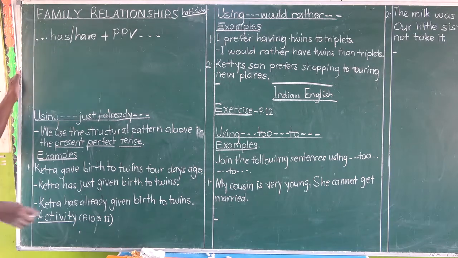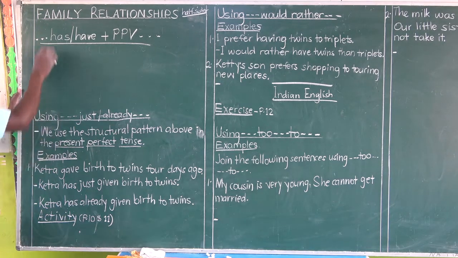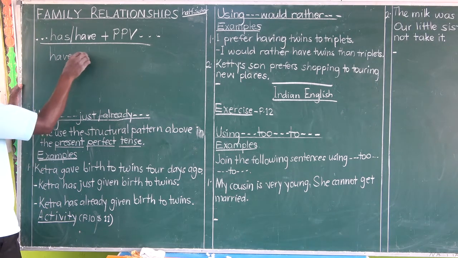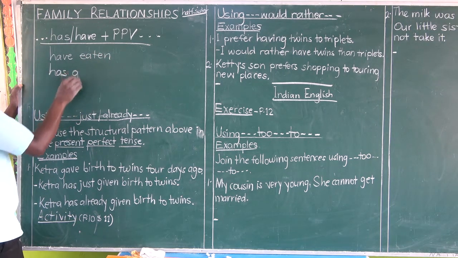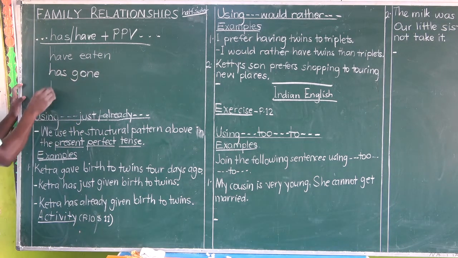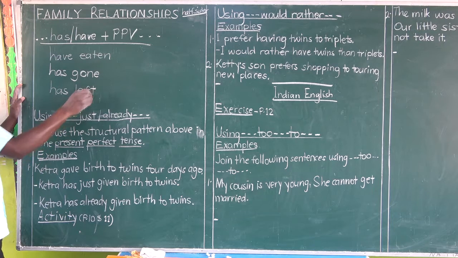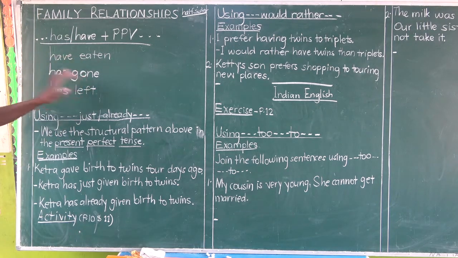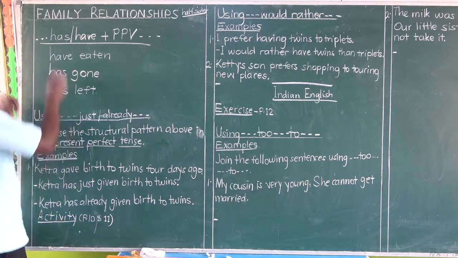Talk of expressions like I have eaten. She has gone. My brother has left. These are expressions that show the present perfect tense. Now, where do we put just in our sentence in the present perfect? We put just between the helping verb and the main verb.